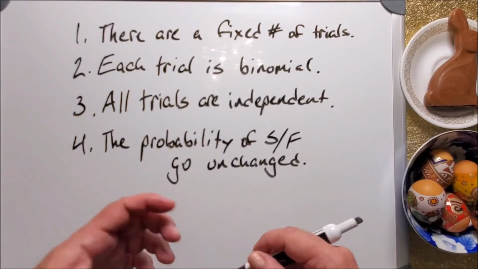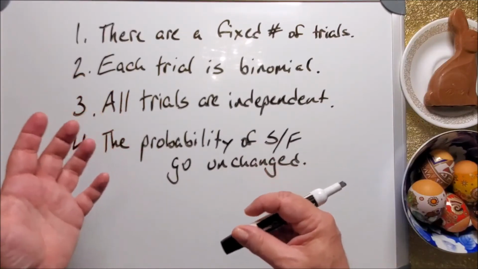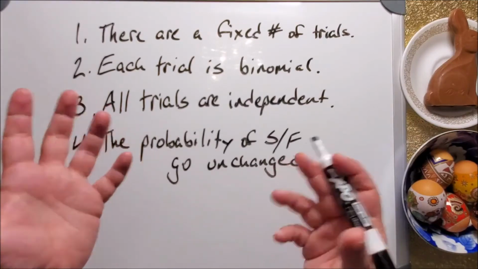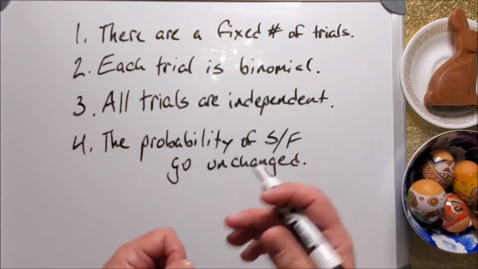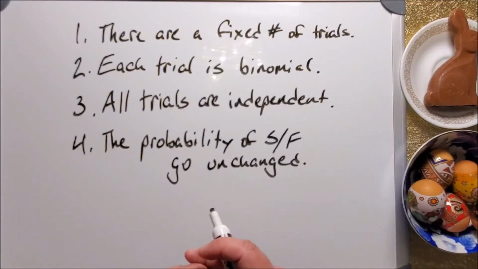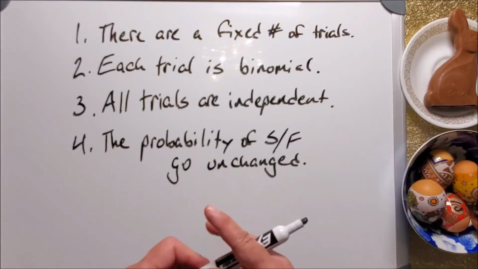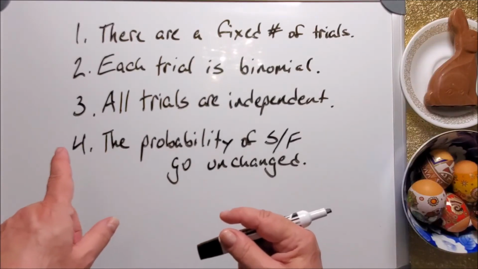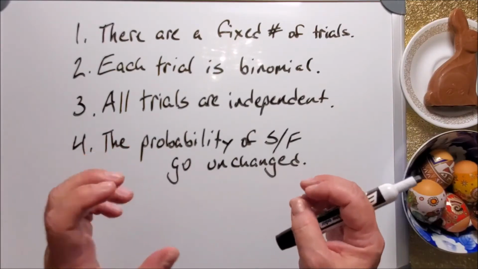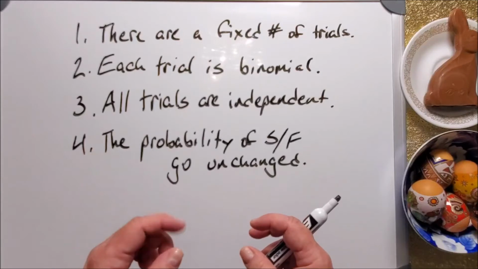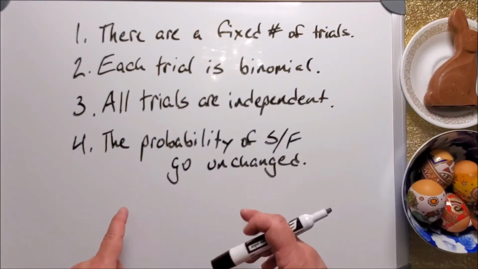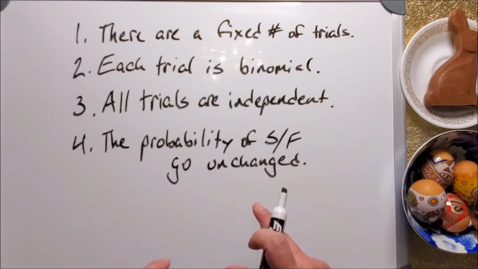Each trial is binomial. That's the second rule. Well, duh, it's the binomial probability theorem that we're talking about. That means that every trial will result in one of 2 outcomes, either success or failure, heads or tails, up or down, hot or cold, just like we talked about in part 1 of this video. This we need to recognize. Sometimes it's assumed, but we need to specify it and recognize it consciously. All the trials are independent. If they're not independent, we can no longer use the binomial probability theorem. And finally, the probability of success and failure go unchanged.